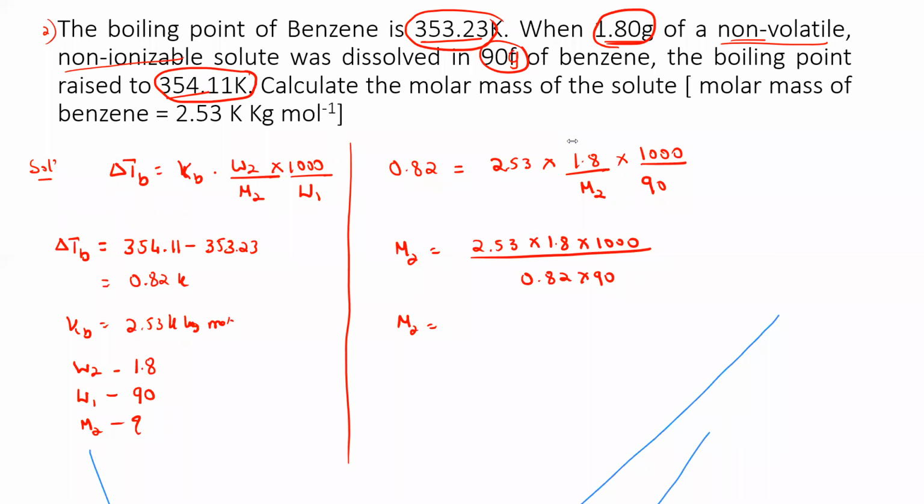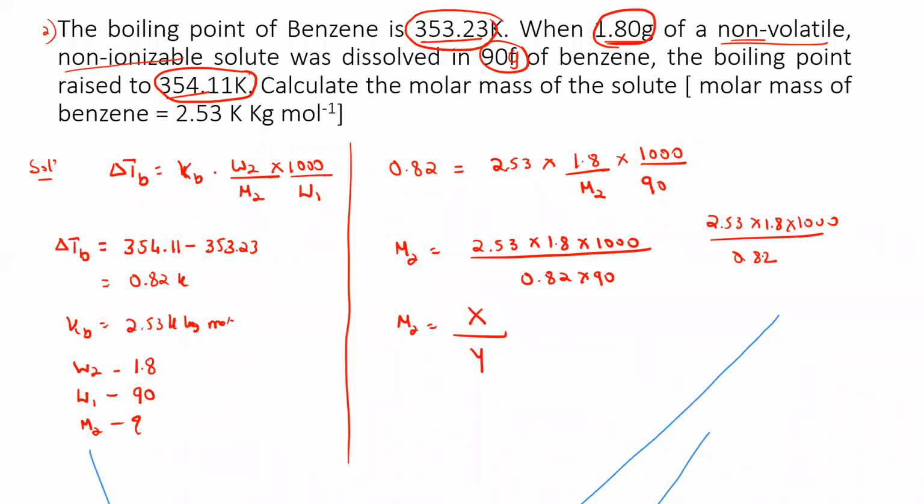I told you, whenever you're doing this type of calculation, you should not go wrong by calculating in a different way. Calculate the numerator first, put it as x here, I don't know the value, then multiply the two terms to get the denominator, substitute here, then simplify. Because sometimes I've seen students multiply 2.53, then 1.8, then 1000, then press the division button and divide by 0.82.